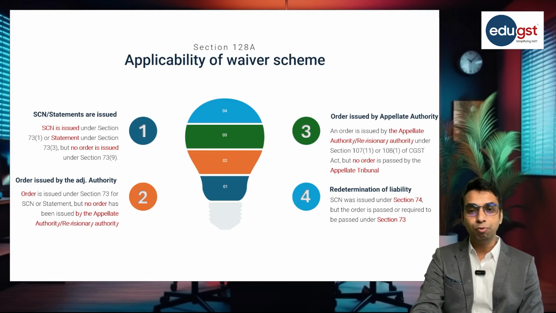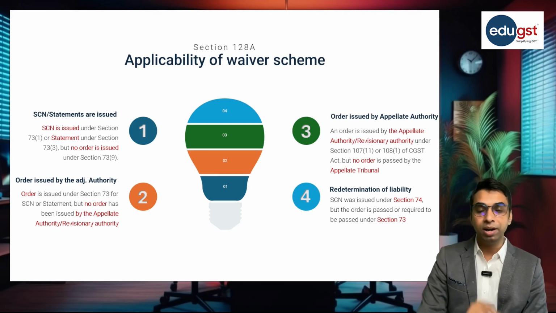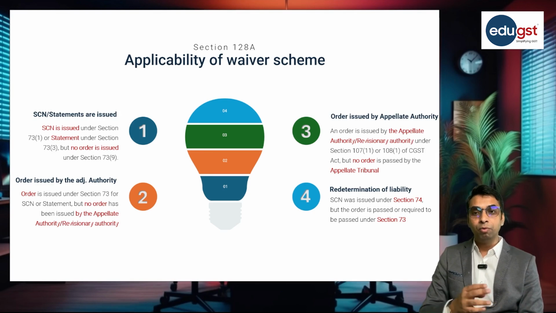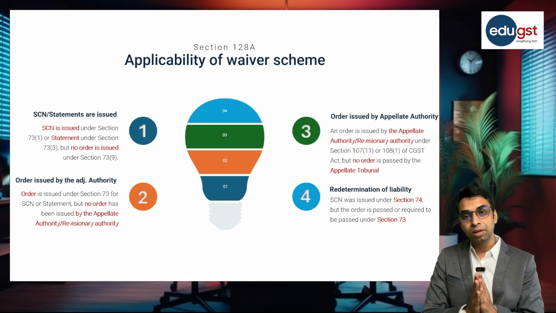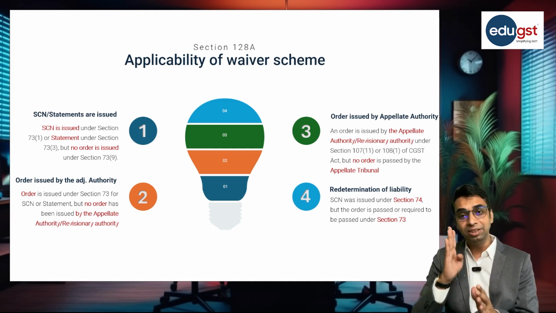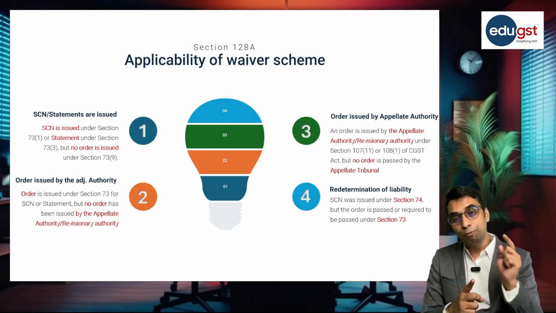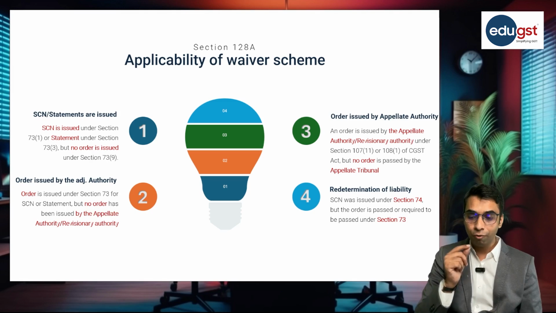Now, if you see section 128A subsection 1, 3 categories are provided which are covering the applicability of this waiver scheme. This waiver scheme is applicable in 3 cases, and the 4th case is covered under the proviso to section 128A. So what is the first case?